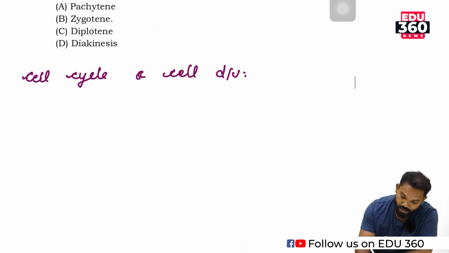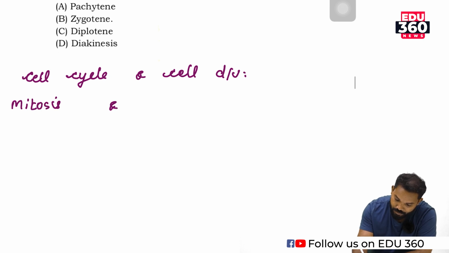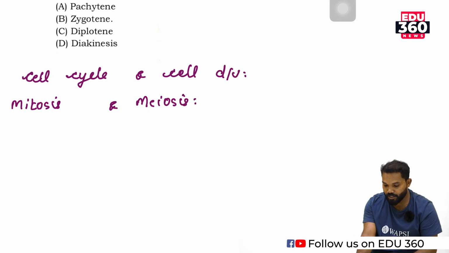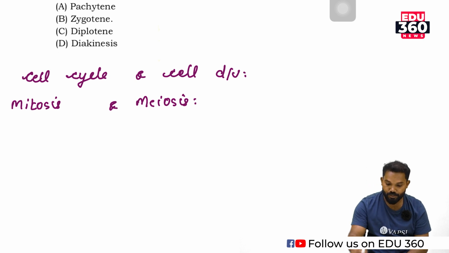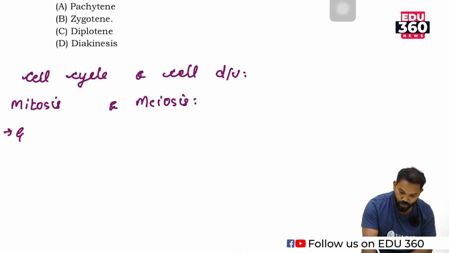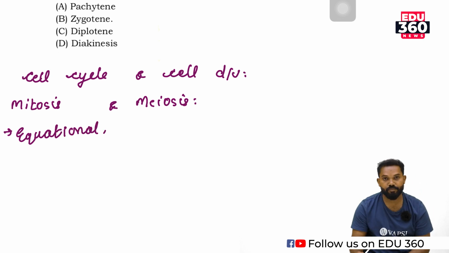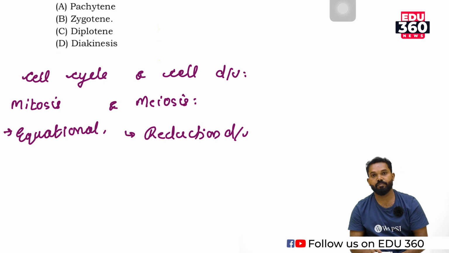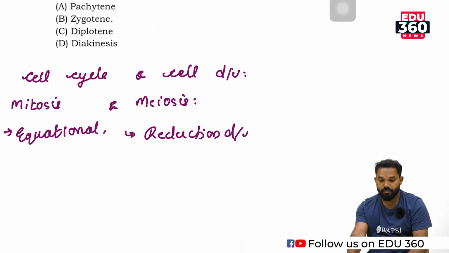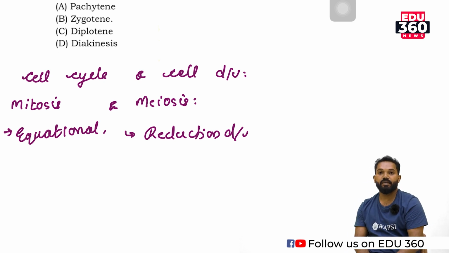The two cell divisions, mitosis and meiosis. You know the difference between mitosis and meiosis. Mitosis is an equational division, and meiosis is the reduction division. Mitosis is equational division, meiosis is a reduction division.